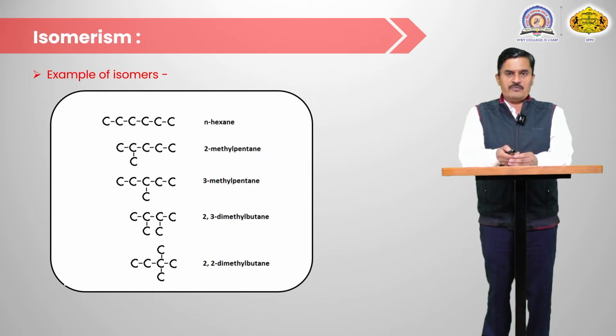isomers. Molecular formula is same, only structural formula is different. So in all these structures there is a different chain, different carbon skeleton. So that is known as structural isomers.